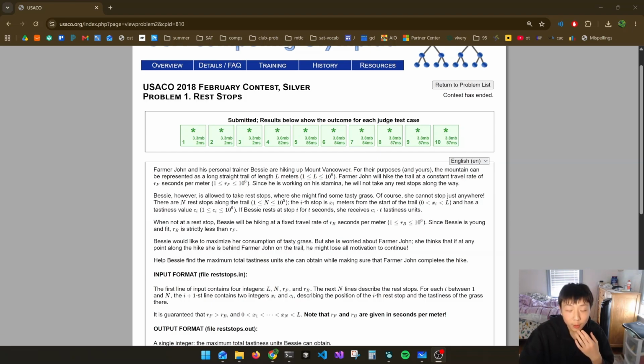But we also have a bunch of rest stops along the way, and there's also grass on the rest stops. There are N rest stops. Each of the rest stops is xi meters away from the start of the trail, and it's obviously less than L because L is the finish point, and has a tastiness value of ci. So if Bessie rests at stop i for t seconds, she receives ci times t tastiness units.